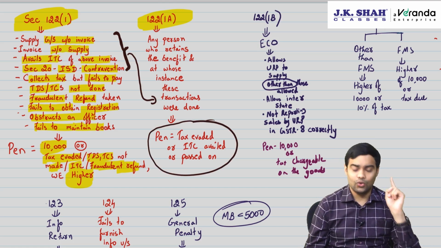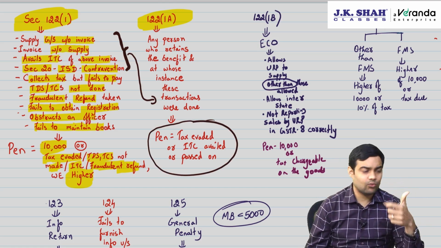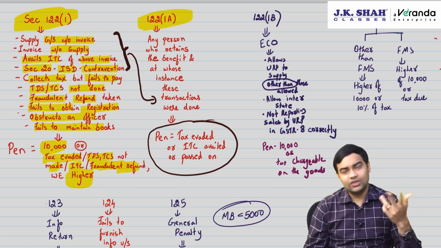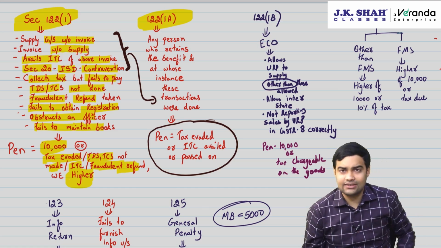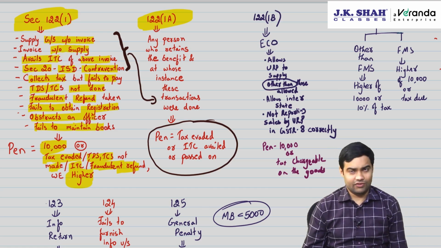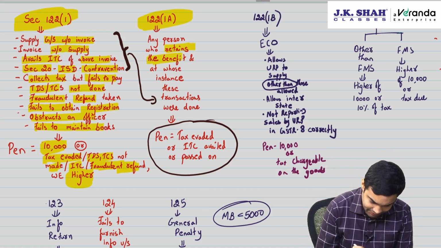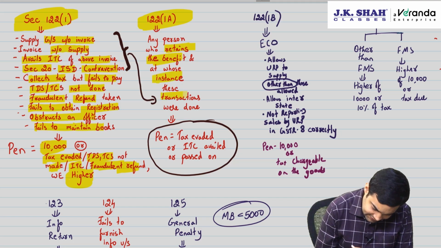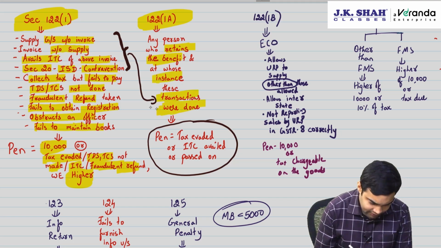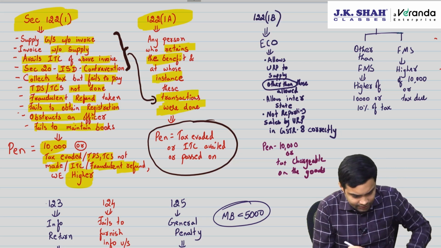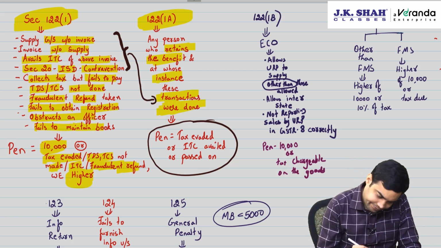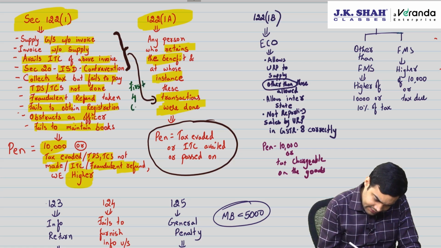First 4 only, that is goods without invoice, invoices without goods, taking ITC on fake invoices, or ISD provisions contravened. So any person who retains the benefit and at whose instance these transactions were done for the first 4 cases will be covered by 122.1a.